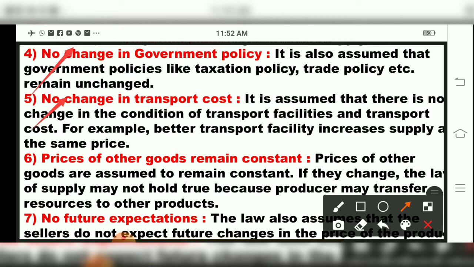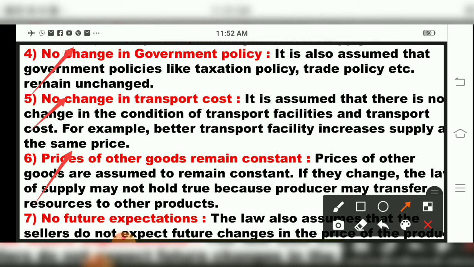So one more assumption they are telling is that transportation cost should not change. There should be no change in transportation cost. Then the sixth one is, prices of other goods remain constant. Now, what are the prices of other goods which are assumed to remain constant? If they change, the law of supply may not hold true, because the producer may transfer resources to other products.